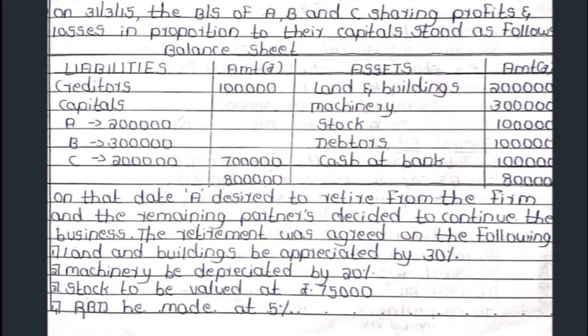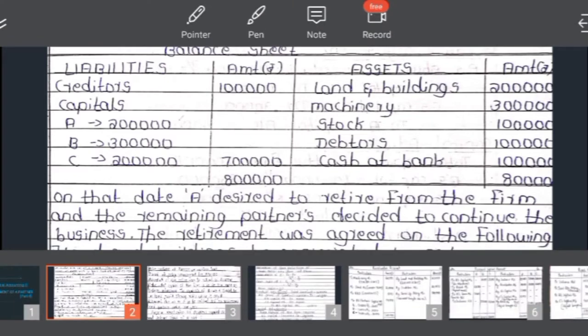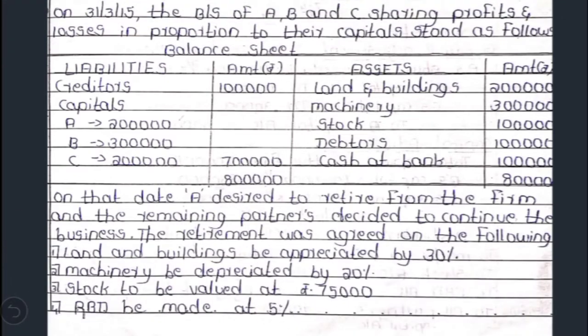On 31st March 2015, the balance sheet of A, B and C, sharing profits and losses in proportion to their capital, stood as follows. On the asset side, we find land and buildings 2 lakh, machinery 3 lakh, stock 1 lakh, debtors 1 lakh, cash at bank 1 lakh. On the liability side, creditors 1 lakh, capitals of 3 partners 2 lakh, 3 lakh and 2 lakh.